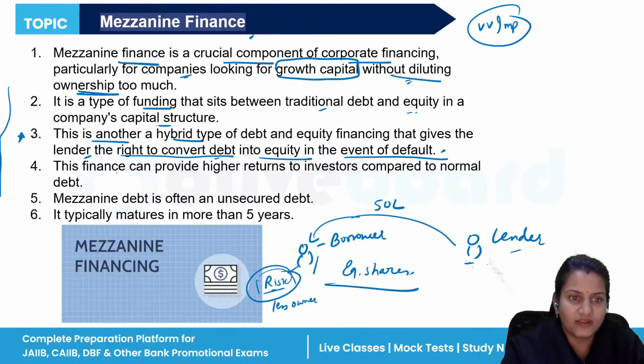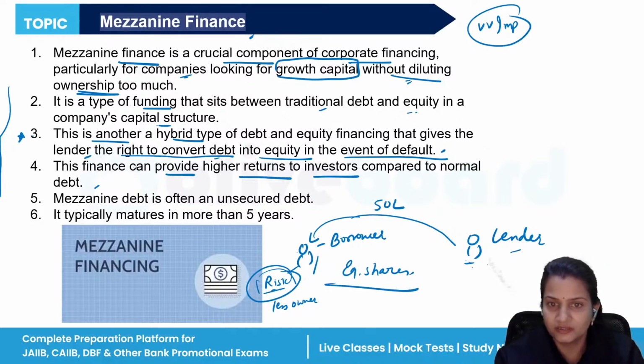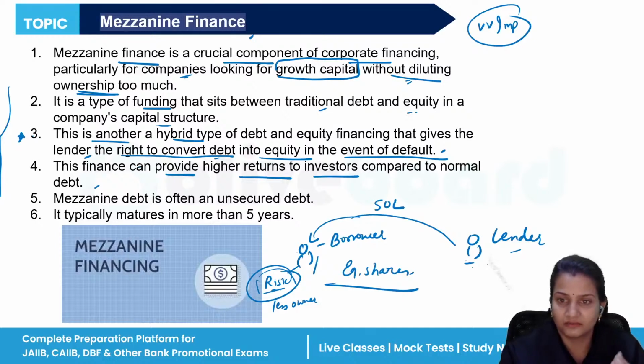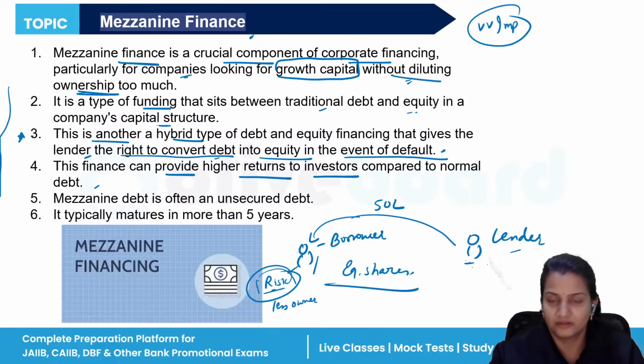Now, this finance can provide higher returns to investors compared to normal debt. That is why more investors will come and join this company. They will also see that investors are getting higher returns, so we should also go and invest in such companies. With this, the growth of the company will also take place.